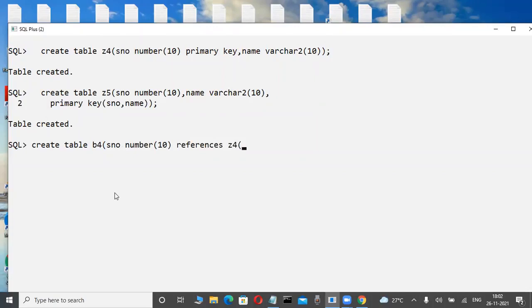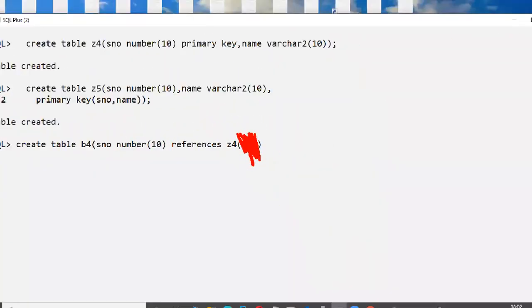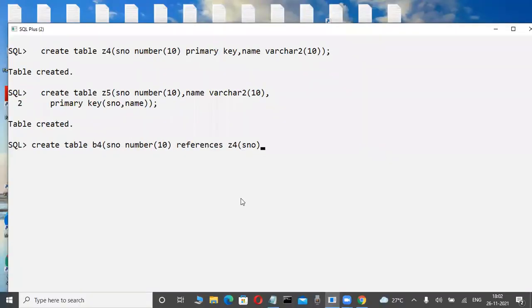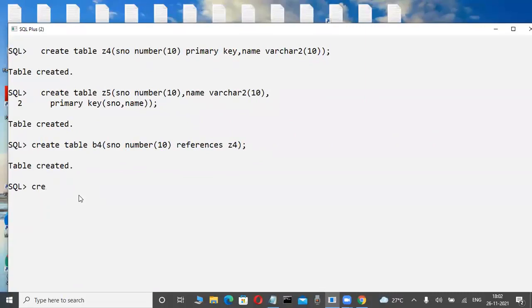In that Z4, S number is the column within the bracket. But in this case, you don't need to use the column name within the bracket, because it is the same column, S number. Whenever the same column is the primary key and foreign key, parentheses are not needed. Suppose I want a different column. Here in this table, A is the column, for example, with the same data type. Here brackets are compulsory. For a different column, brackets are needed. This type of table is given in project setups.